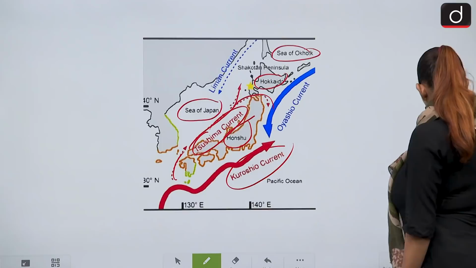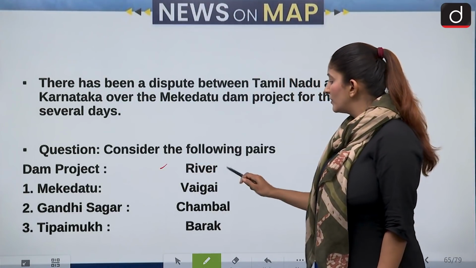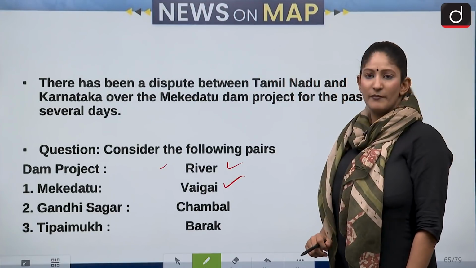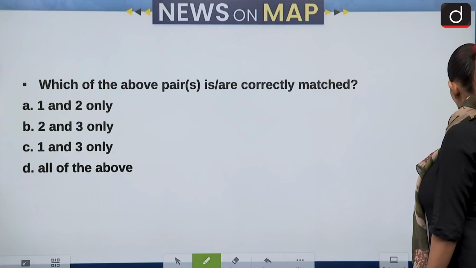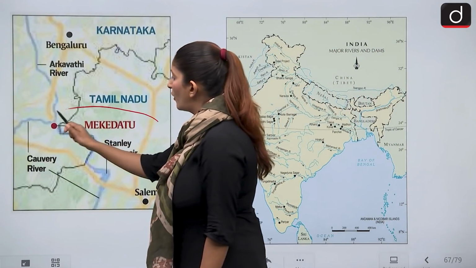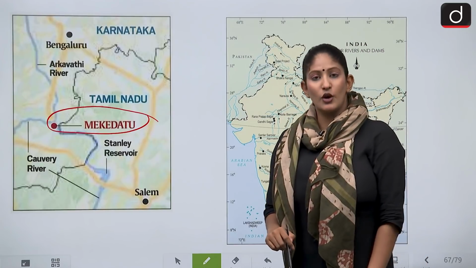Let's see. Next question. Now we have to match the dam project with the river on which they are built. Mekedatu, Vaigai; Gandhi Sagar, Chambal; Tipaimukh, Barak. Let's see which ones are correct and which ones are not. So yes, Mekedatu has been in the news a lot of times. So the correct answer would be Kaveri River and not Vaigai.